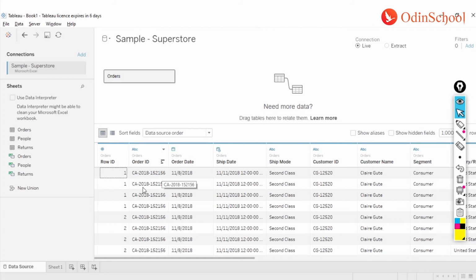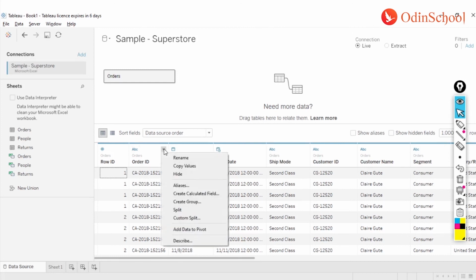So what I can do is split this column by clicking on this drop down, where we have various options for cleaning the data. Number one can be renaming this column in case I want to rename. But for now I'm looking for something called a split or custom split.